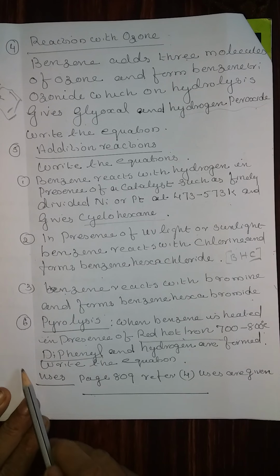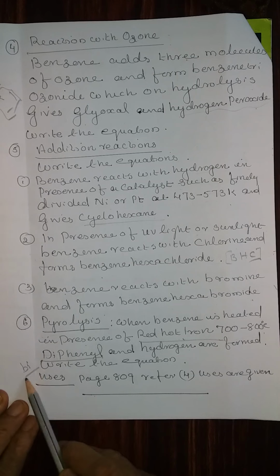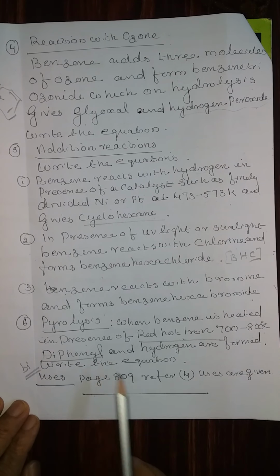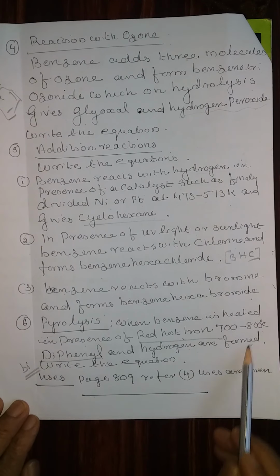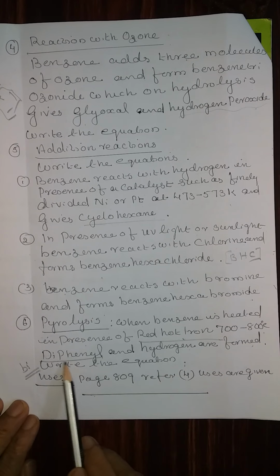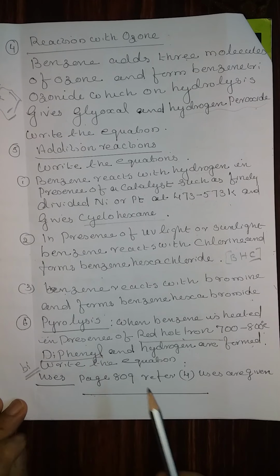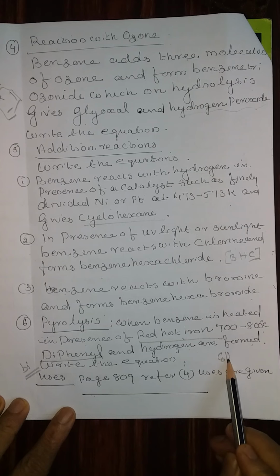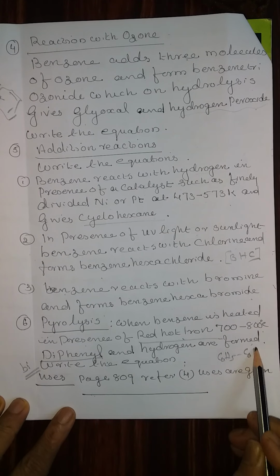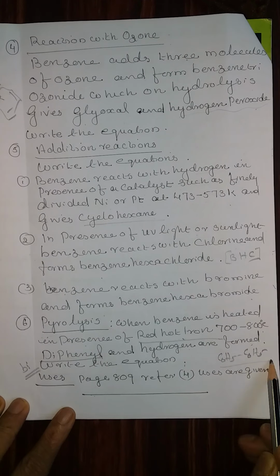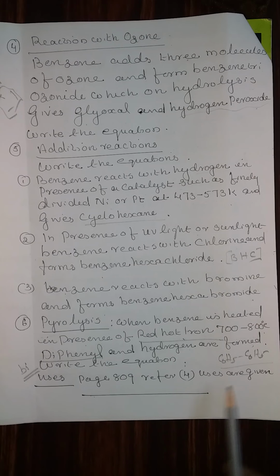Diphenyl or biphenyl, both are correct. Biphenyl or diphenyl and hydrogen are formed. Write the equation. Write the structure of diphenyl. The molecular formula is C6H5, C6H5. And write the structural formula, that is better to understand, biphenyl.